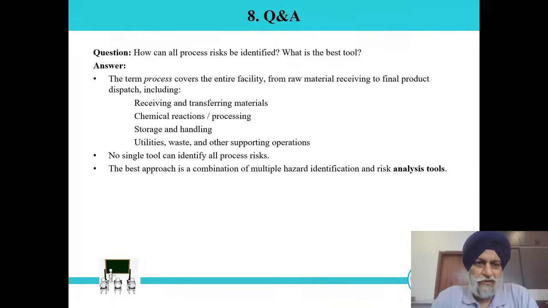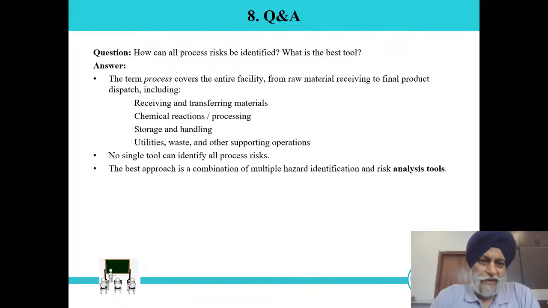Now question 8, how can all process risk be identified? What is the best tool? The term process covers the entire facility, from raw material receiving to final product dispatching, including receiving and transferring raw material, chemical reaction processing, storage handling, utilities, waste, and other supporting operations.